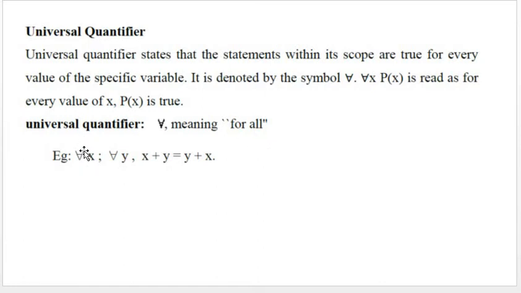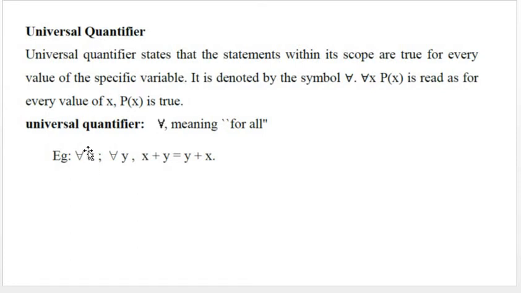For example, for all x in U, the universe of discourse, and for all y in U, x plus y equals y plus x. So here the predicate function in terms of two variables x and y, say P of x, y, is quantified by the universal quantifier for x and the universal quantifier for y.